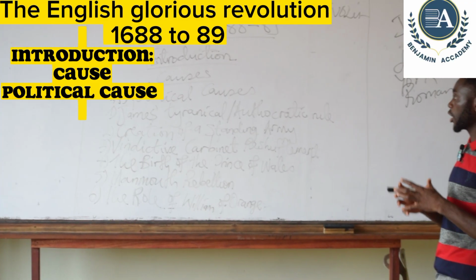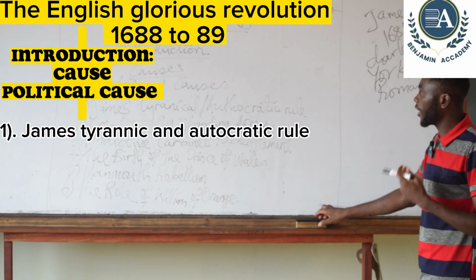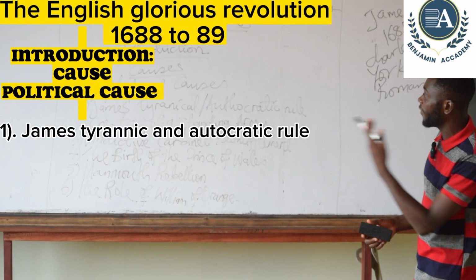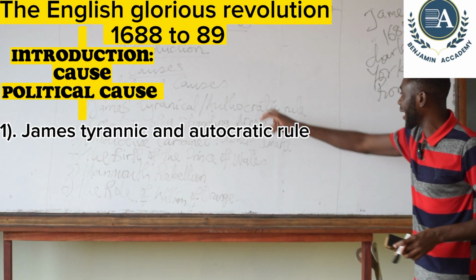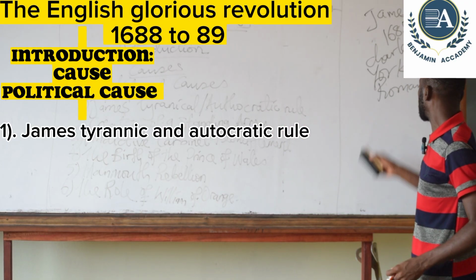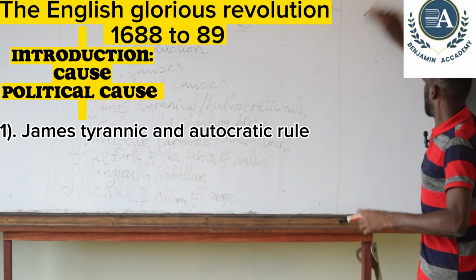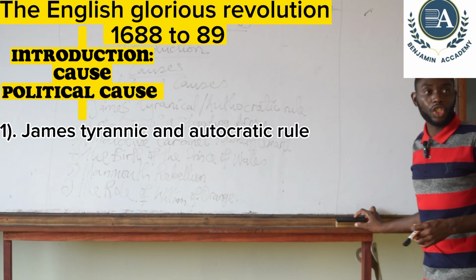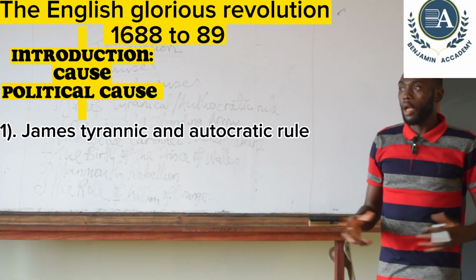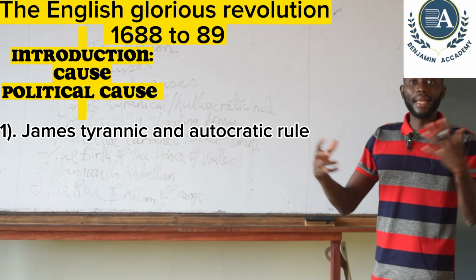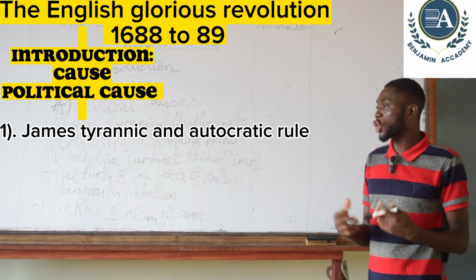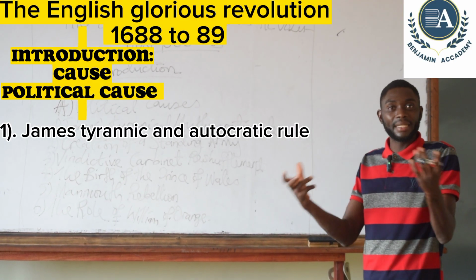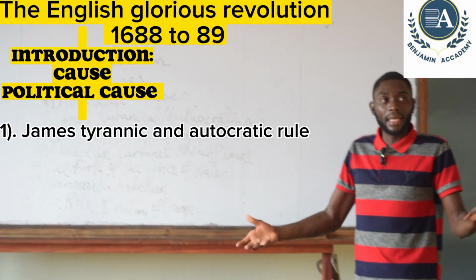The first reason under political factors is James' tyrannic and autocratic rule. What is a tyrant? A tyrant is somebody who wants to use force and rule people. A tyrant is somebody who believes nobody should oppose him. A tyrant is somebody who will see everything as a fight against his people.